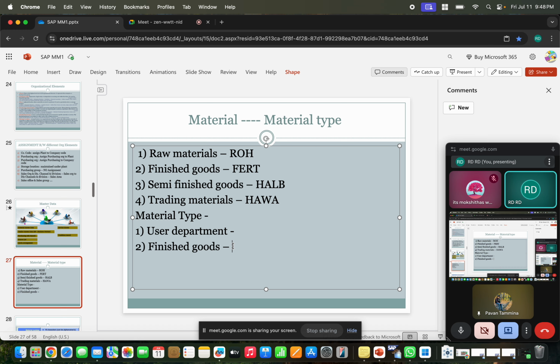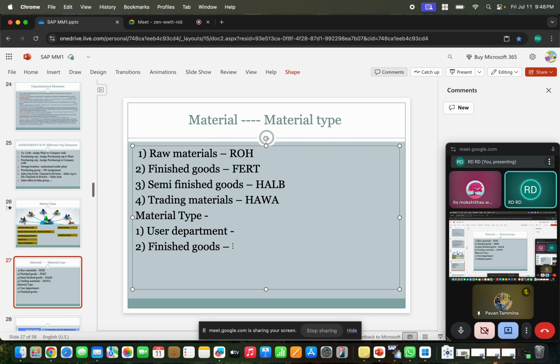Yeah. Because suppose liquid is there, solid is there. I want to differentiate liquid raw material and solid raw material. So I want to differentiate these liquids with the 7 series, and the raw materials with the 6 series, or it may be solid items. So how can you differentiate that?